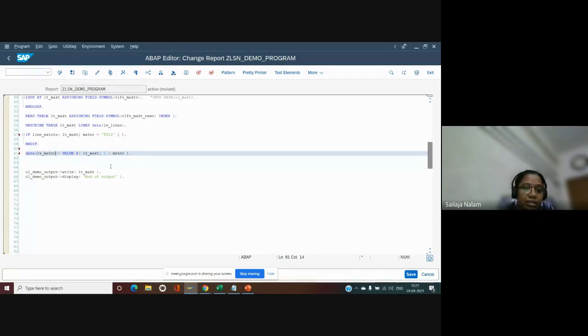We can declare a variable. So we are declaring a variable LV_MATNR, and it should be populated with the value which is there in the first record of the LT_MAKT. So this is how we do it. Instead of looping or reading LT_MAKT, passing the work area, again declaring a variable and again passing the value, instead of doing so many lines of code, we can go with a single statement.